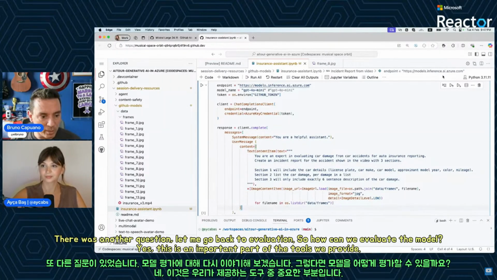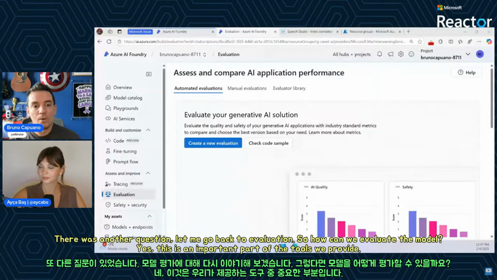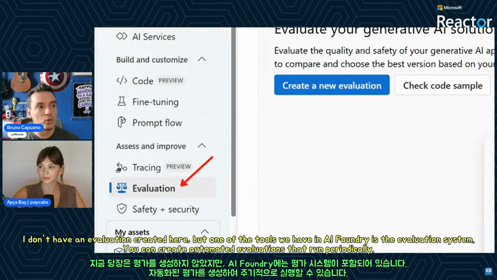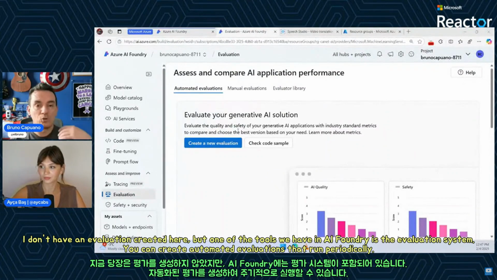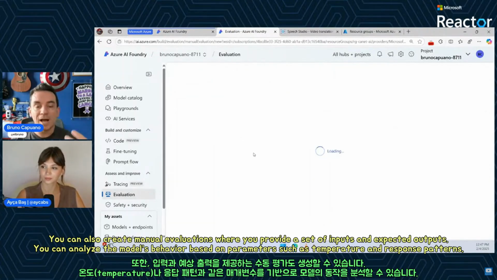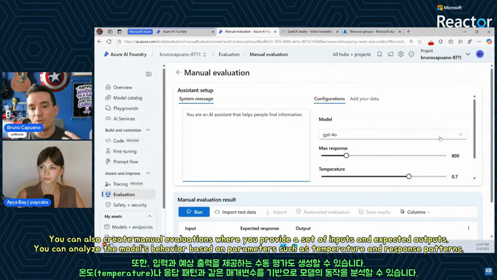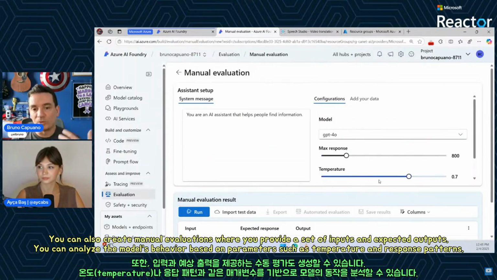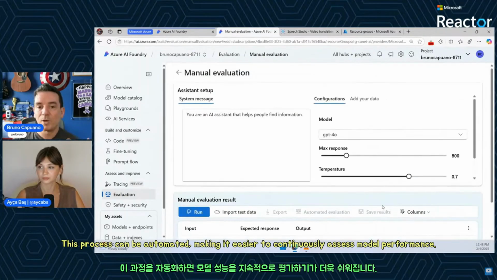There was another question around evaluation. So how can we evaluate the model? And yes, before moving to the next topic, this is part of the set of tools that we have. I don't have any evaluation created here, but one of the tools that we have, as you can see here, part of AI Foundry, is evaluation, where you can create automated evaluation that you can run from time to time. You can create a set of manual evaluations where you can provide a set of inputs and outputs, the model you want to test, with the temperature, the response, and more, and you have the output here, and you can automate all of this.